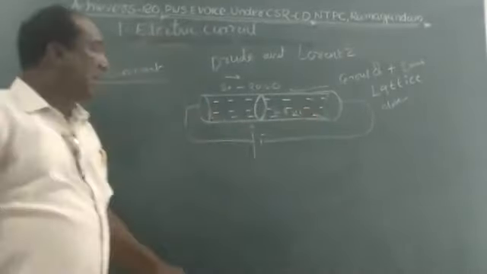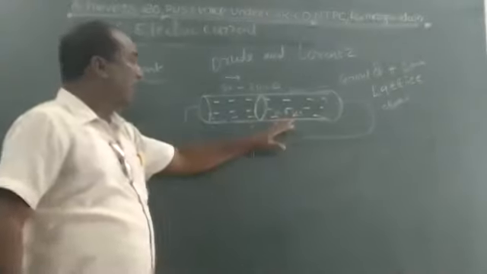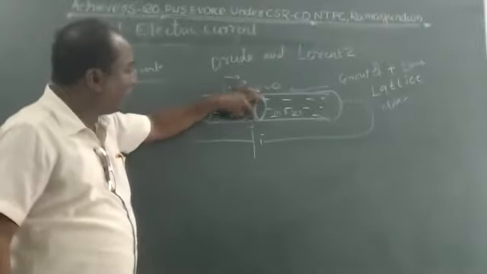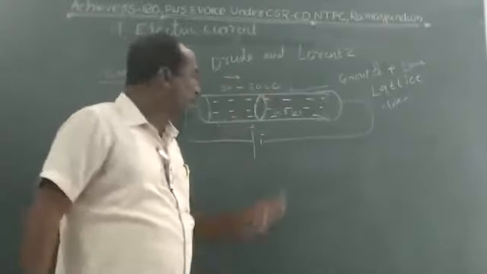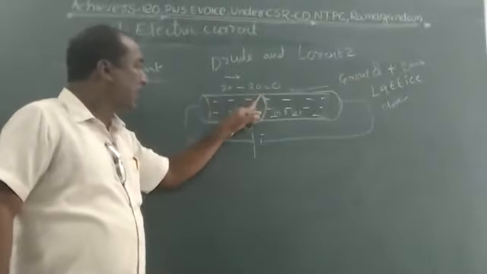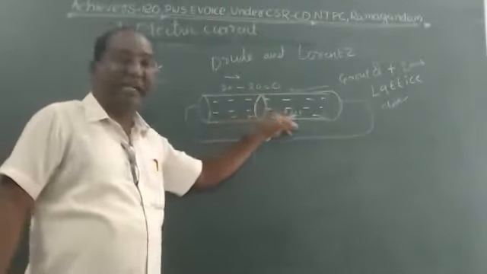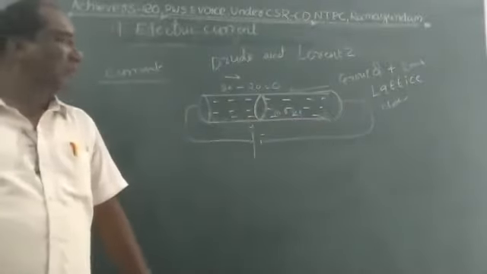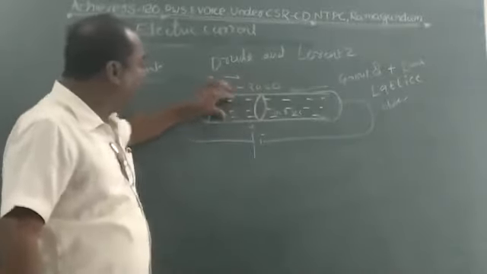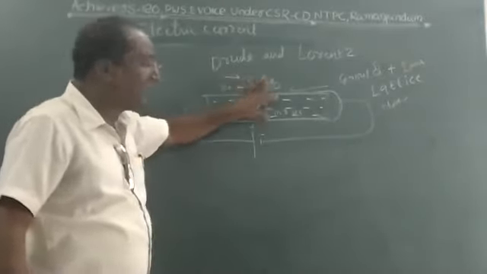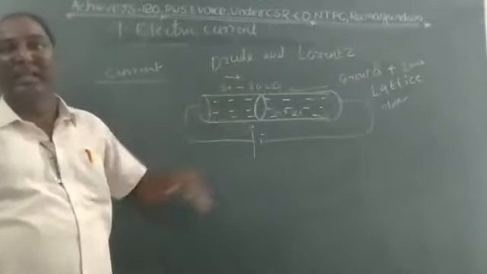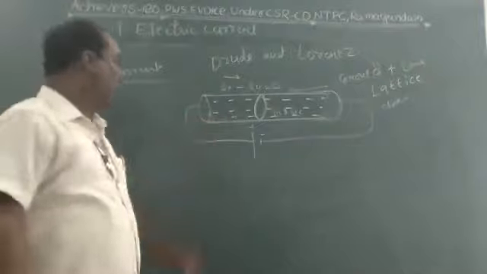The number of charges that cross the cross-sectional area in 1 second is called current. Here, children, these are the charges. In 1 second, how many charges cross this area? That is called current. The number of charges crossing the cross-sectional area in 1 second is called current.